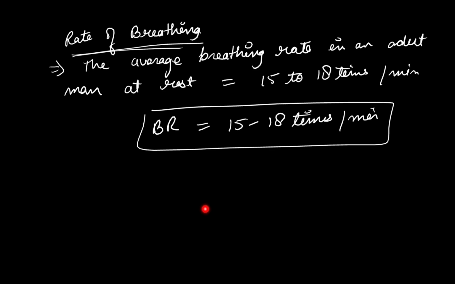For example, if we do some physical exercise like sit-ups or running, then the breathing rate increases. This is because when we do physical exercise, our body needs more energy, and to produce more energy through respiration, our body requires more oxygen. So rapid breathing supplies more oxygen to body cells for producing more energy during exercise. Is it clear? Okay.